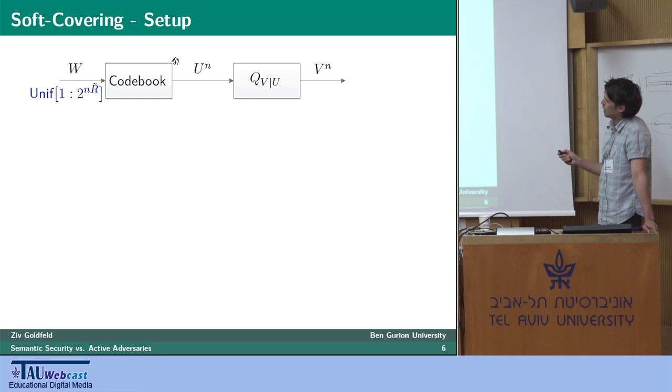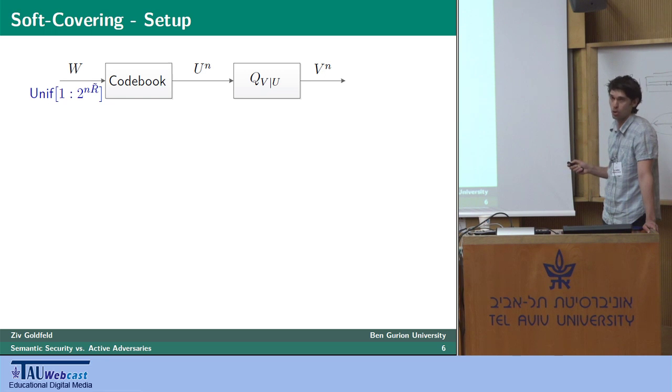Basically, we consider a point-to-point scenario without the second point, no decoder. We're not trying to decode anything. What we are trying to do is to take some collection of codewords, which we refer to as a codebook, and choose one codeword uniformly from it, which is done by this uniformly distributed random variable W that has nR tilde bits.